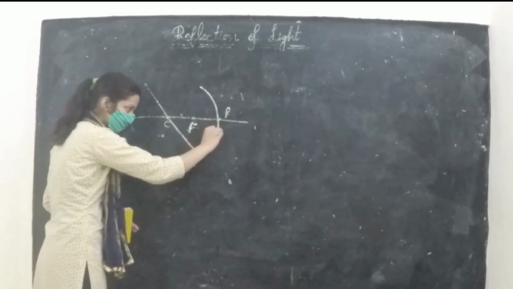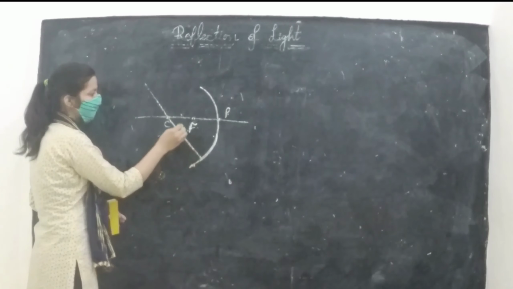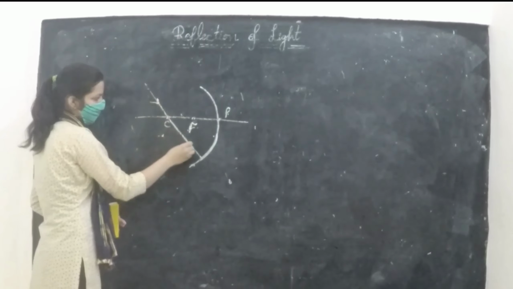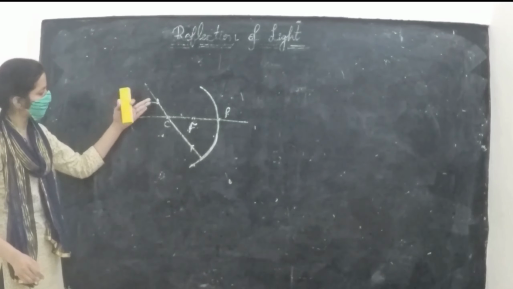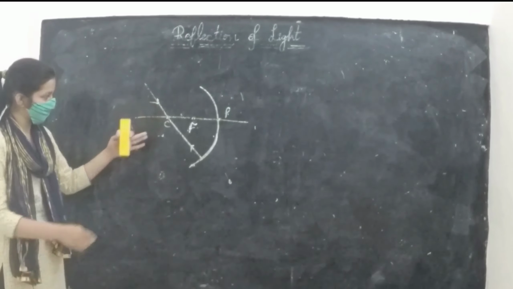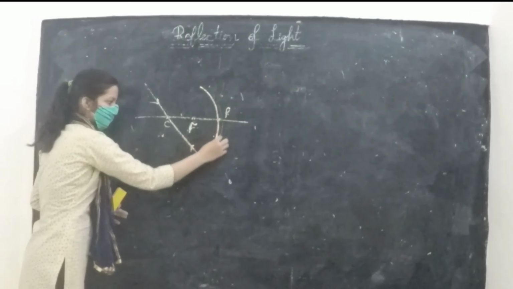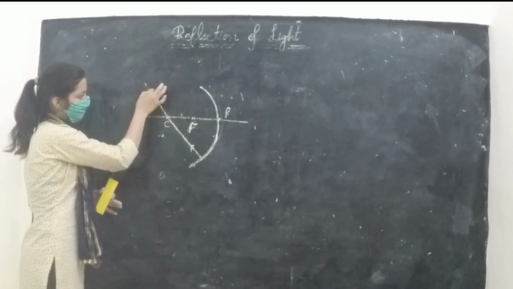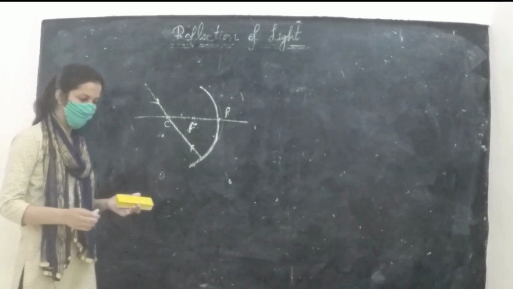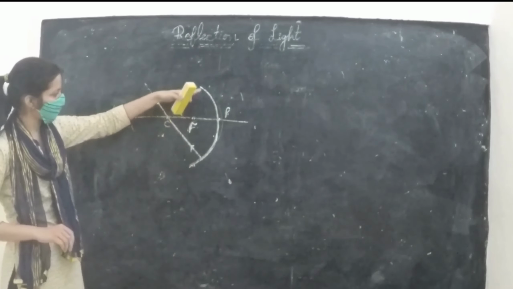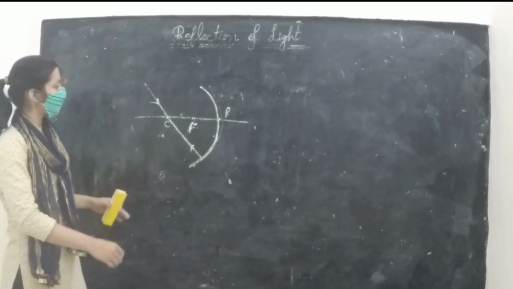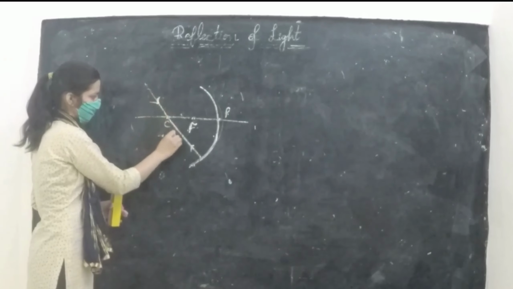After striking the surface of the mirror, it will bounce back in the same direction. Why is it so? Because the light falls normally on the mirror surface. When the light falls normally on this surface, it will bounce back in the same direction.